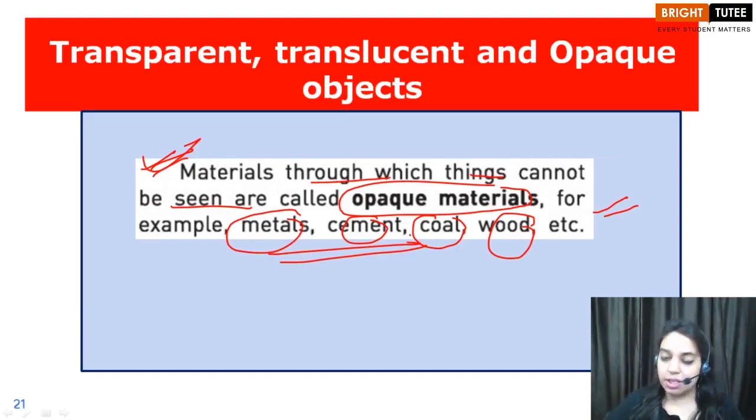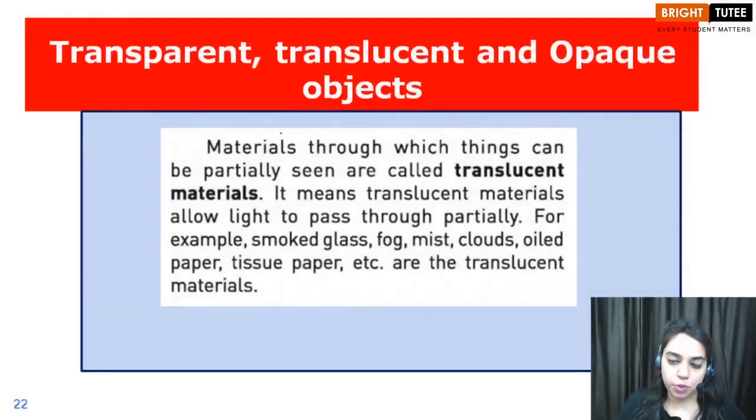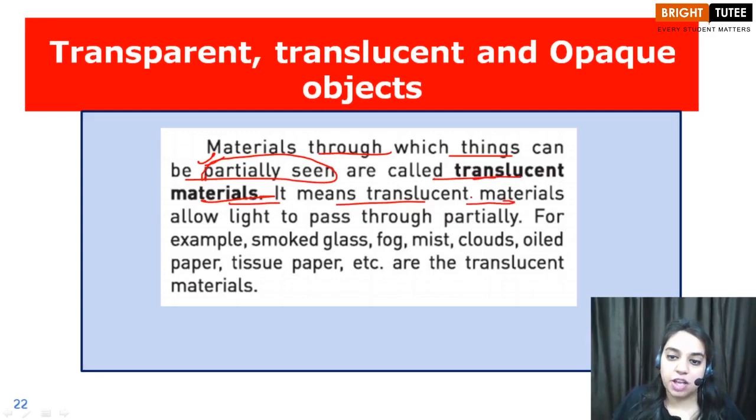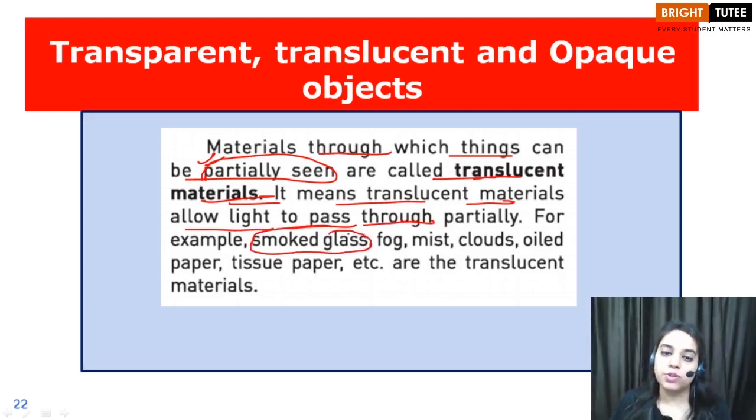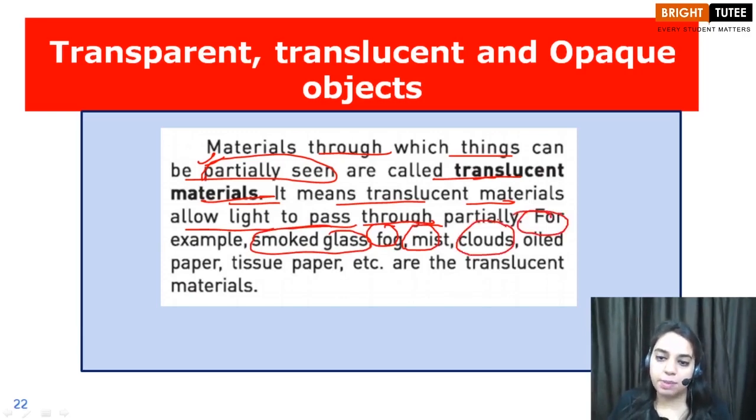Okay children? So let's move to the last type of objects, which are translucent objects. Materials through which things can be seen but only partially are called translucent materials. It means translucent materials allow light to pass through them partially. Okay children, what are the examples of it? Smoked glass, fog, mist, clouds, oiled paper, tissue paper, and one more we have here, tracing paper, right children? So these were the examples of translucent material.